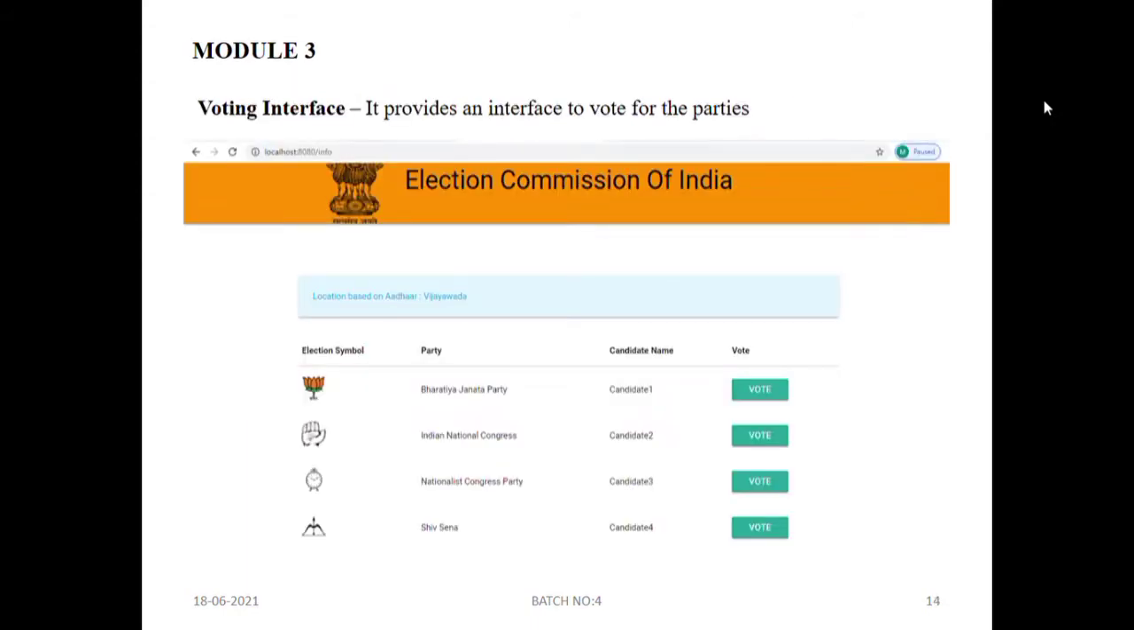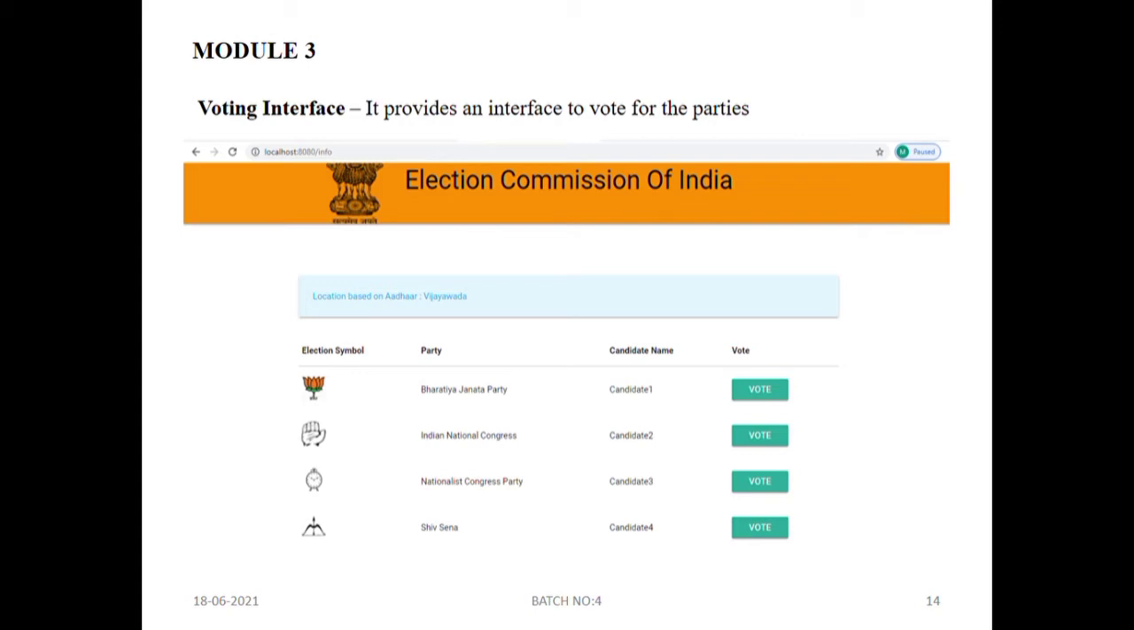Module number 3, voting interface. After the verification of Aadhaar card, the voting interface will open where the panel will be opened. In this, we can find election symbols, parties, and the candidates of the respective parties. So the voter can cast his vote on this page.